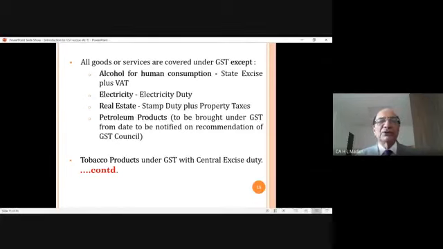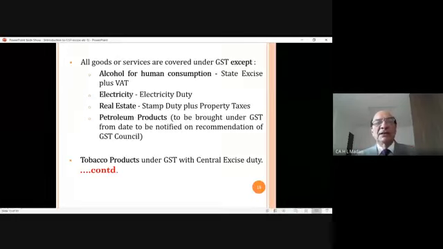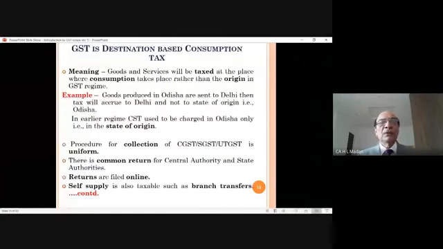So as I told you earlier also, in case of alcohol and petroleum products, what tax is applicable? VAT is still applicable. So VAT has not completely gone. VAT is still there, but only on a few items. Central excise duty is also there, but only on a few items. State excise duty is also there, but on selected items. So on these items, no GST.